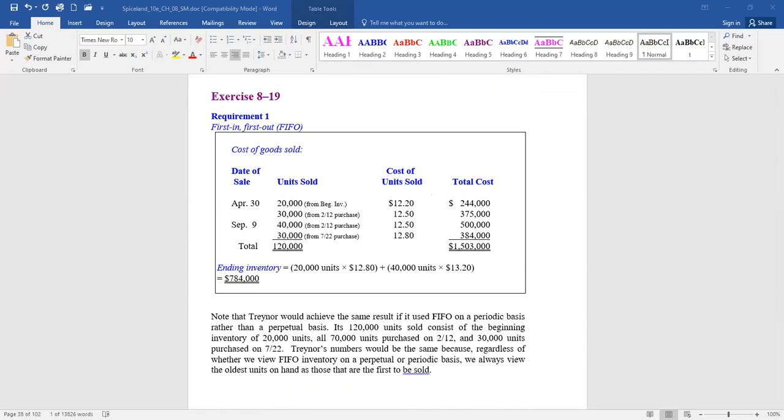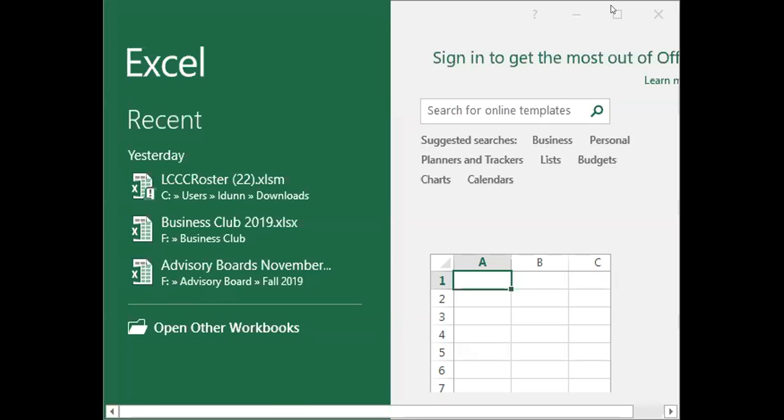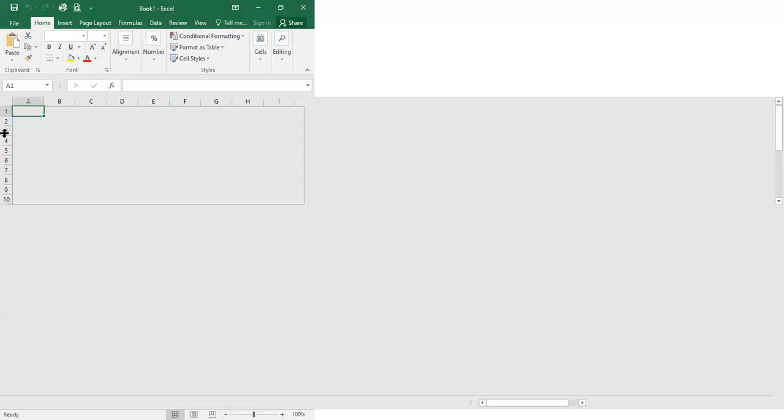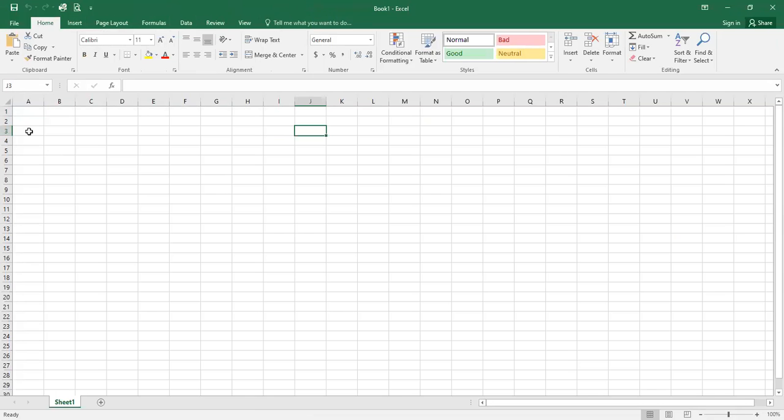Let me stop sharing there and go in and share an Excel spreadsheet. There we go. And we'll come back to that answer key. I'm just not liking the way they presented it. So if we use that perpetual inventory record like we did for the average cost, just bear with me while I do some updating here to this.